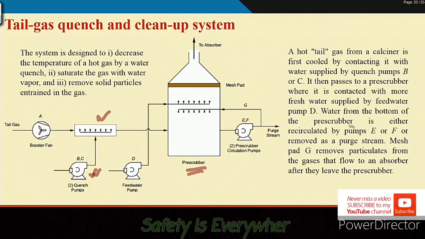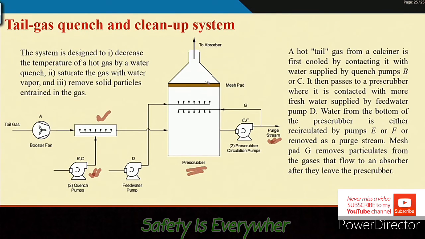Water from the bottom of the pre-scrubber is either recirculated by pumps E and F, or removed to the purge stream. Using pump D, water is poured here.